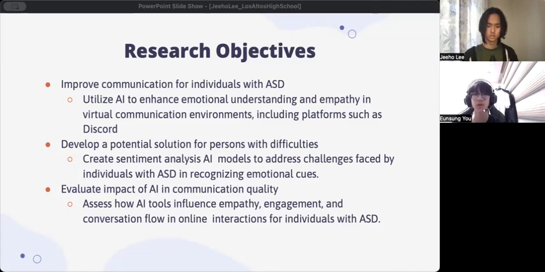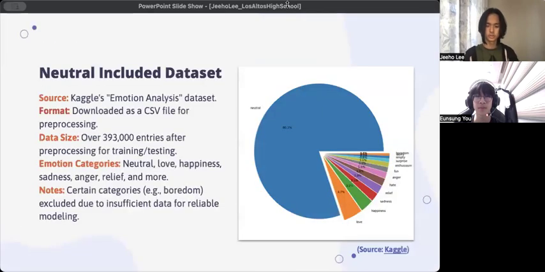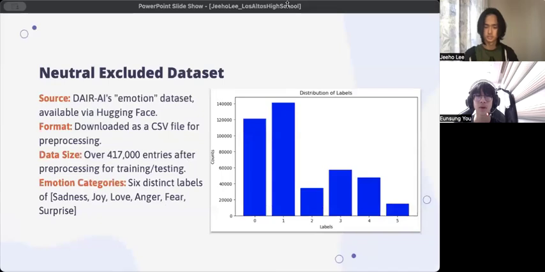For the data that we used, for our neutral included model, we used a data set from Kaggle called Emotion Analysis, consisting of over 393,000 entries labeled with around 20 emotion categories. For the neutral excluded model, we use the DAIR AI emotion dataset from Hugging Face, consisting of over 417,000 text entries labeled with six emotion categories.